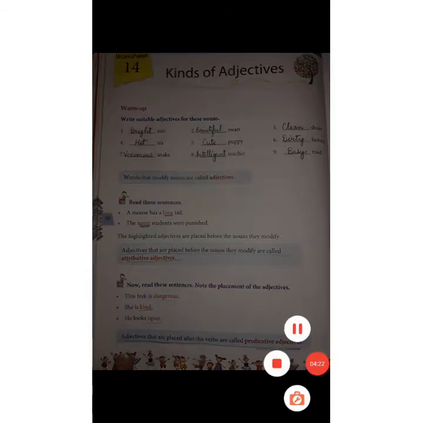Okay, on the basis of attributive and predicative adjectives, children, this exercise is given on page number 59. You have to identify whether the sentence is having an attributive adjective or a predicative adjective. So the first sentence here is: the clown is funny. The sentence here is predicative because funny is written after the verb. Is is the verb over here. Okay, so it is a predicative adjective.